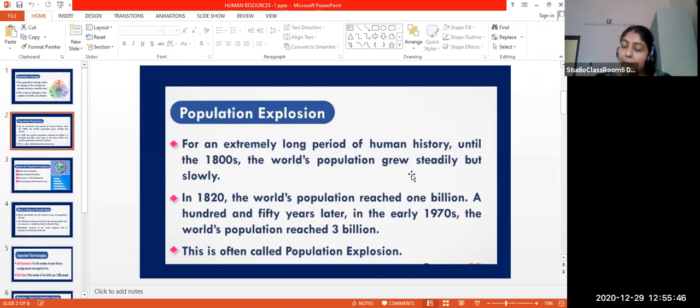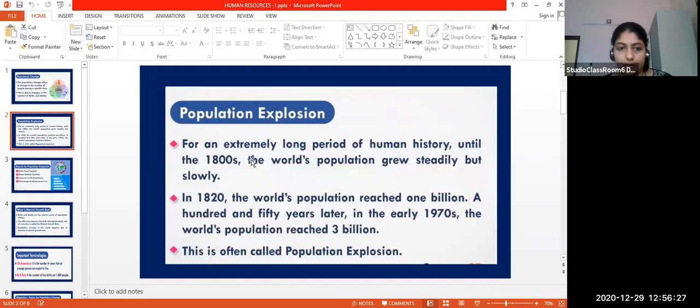Because number of babies were born, but they died early because of lack of sufficient food and lack of proper medical facilities. And then in 1820, what happened? World population reached 1 billion. This shows increase in the number of people. Then 150 years later, in 1970, world population reached 3 billion, from 1 billion to 3 billion. This is often called population explosion, rapid increase from 1 billion to 3 billion, right?